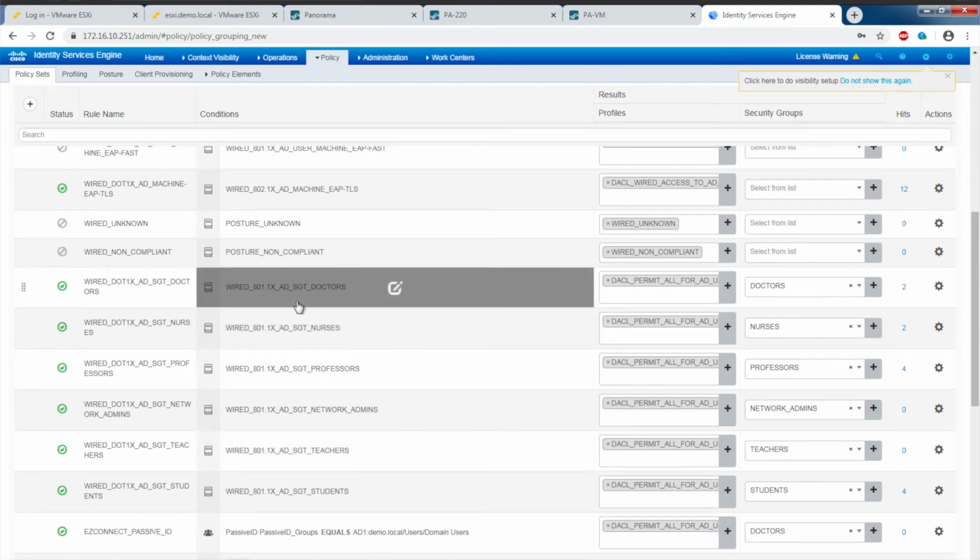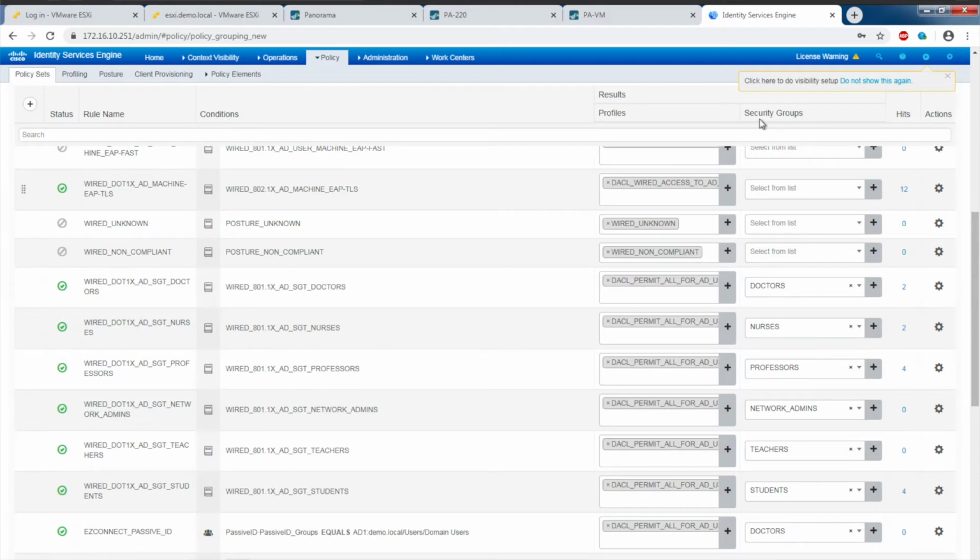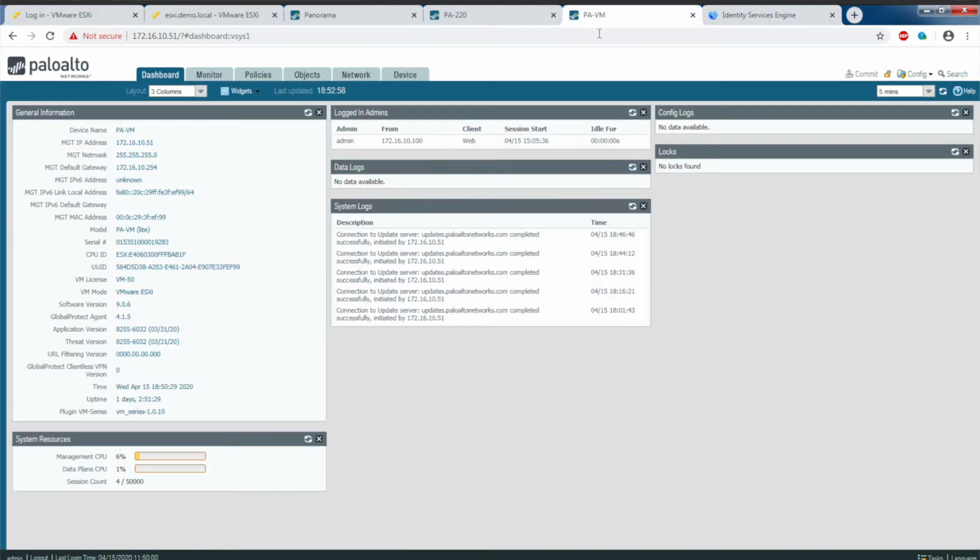So when a user logs onto the network and they provide credentials as a doctor, they're going to be allowed access onto the network and they're going to be assigned a security group of doctors. Similarly, if a user logs on and provides the credentials belonging to the AD group nurses, they're going to be assigned a security group of nurses, and professors and students, etc.